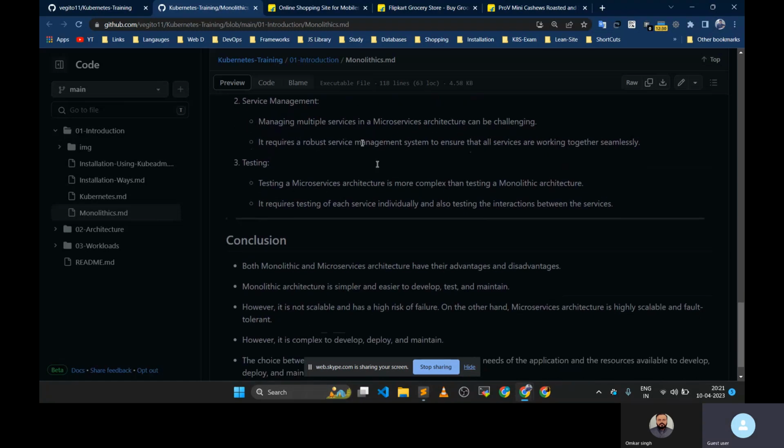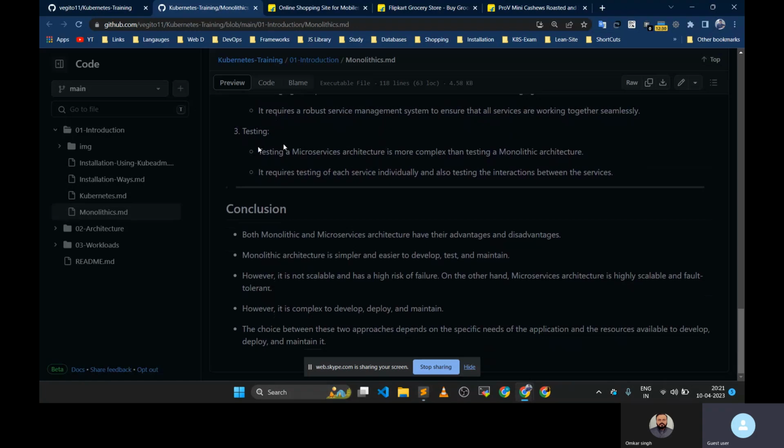It requires robust service management to ensure that all services are working together seamlessly. So we have to create a good architecture for that. We have to create services in such a way that they will not depend upon each other. But it becomes a very tedious task to create such architecture once the application or infra grows. So this is one downside.